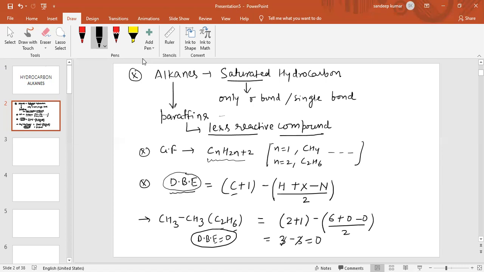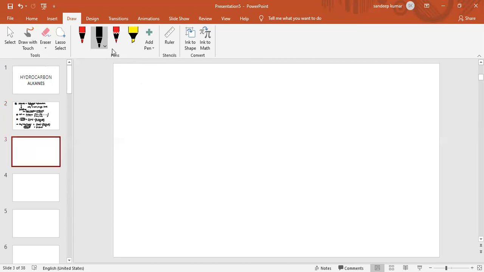Now we are going to discuss some bond lengths. When we discuss the carbon-hydrogen bond and the carbon-carbon bond, the carbon-hydrogen bond length is 1.12 angstrom, while the carbon-carbon bond length is 1.54 angstrom.